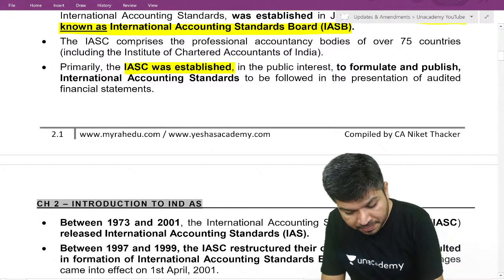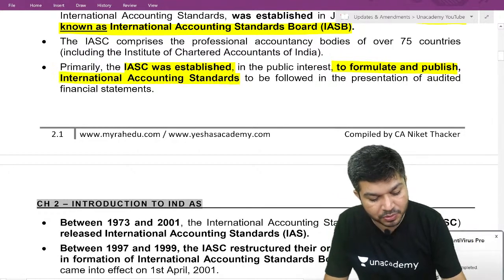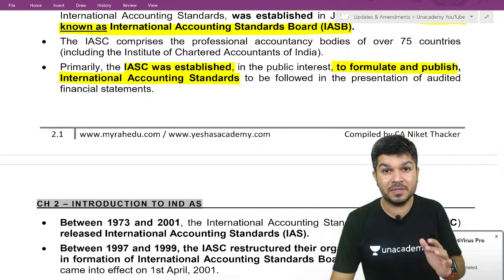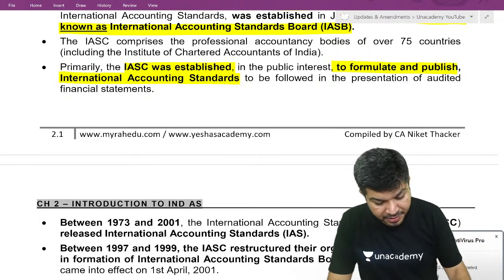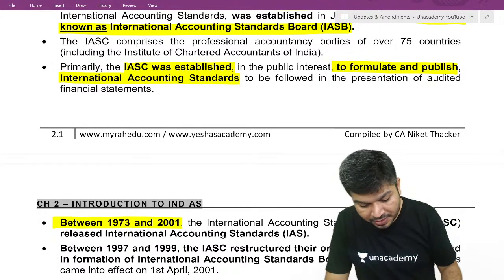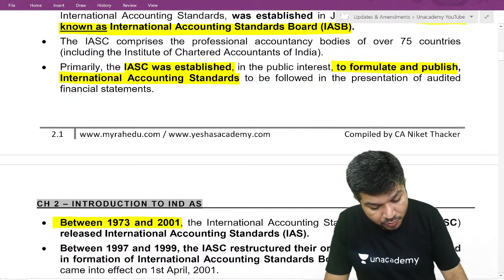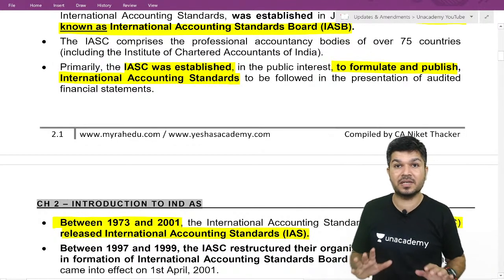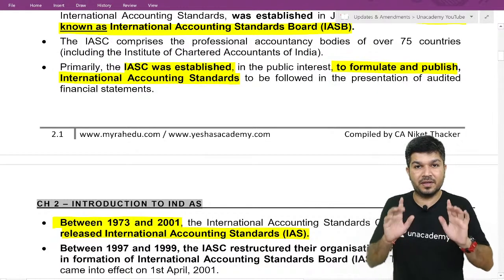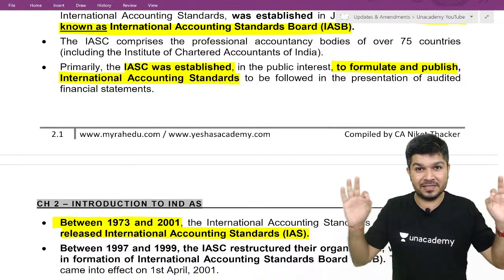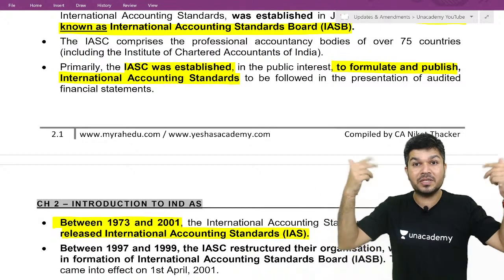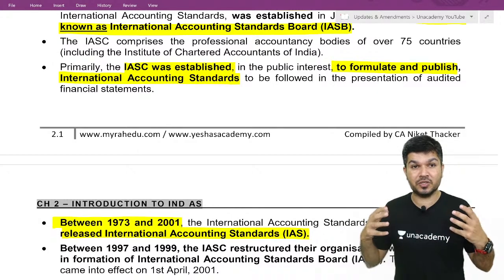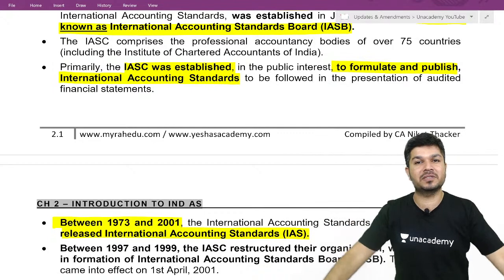It was established to formulate and publish international accounting standards, and this was established in 1973. Between 1973 and 2001, they issued international accounting standards. Pay attention please. There is an organization called IASC, now called IASB. What was the purpose of that organization? To issue high quality international accounting standards.